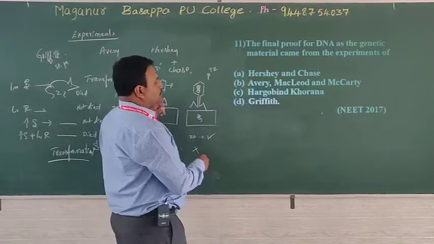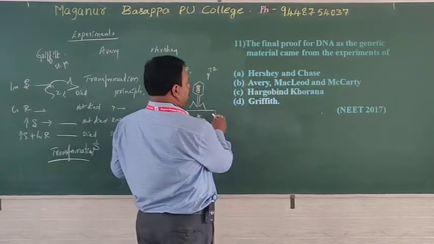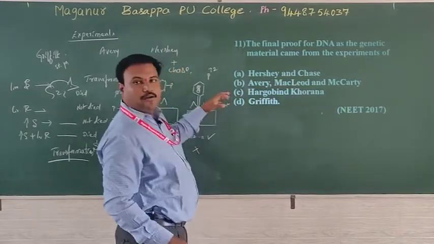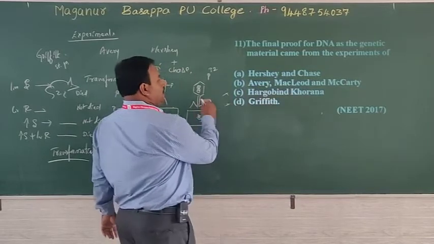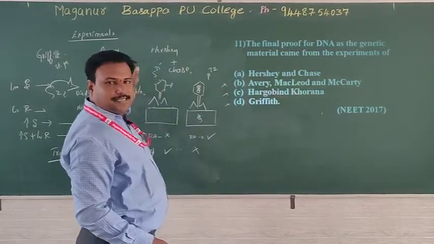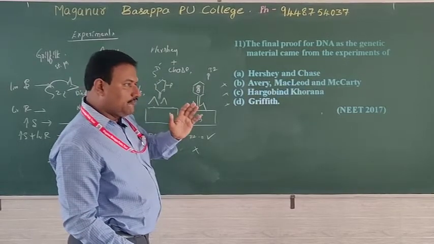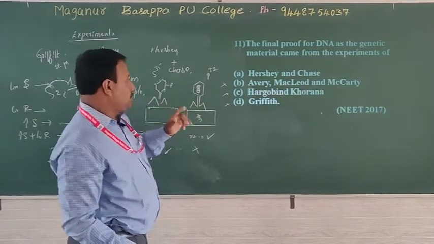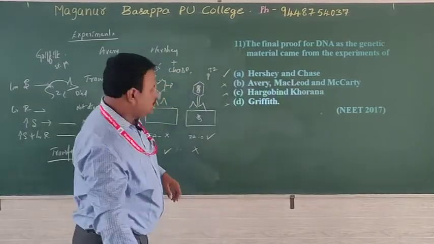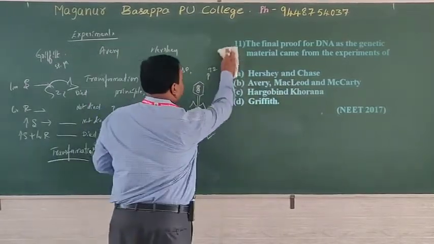Okay, I observe the options. He has been given in 17. Griffith, not Argovin, Khurana. Then Avery, MacLeod and McCarty. They just identified the transformation principle, not strongly told. Hershey and Chase is the right answer. Okay, go with the next question.